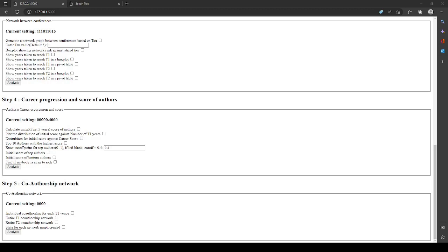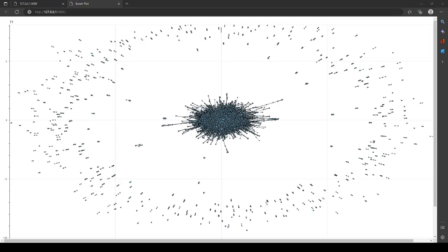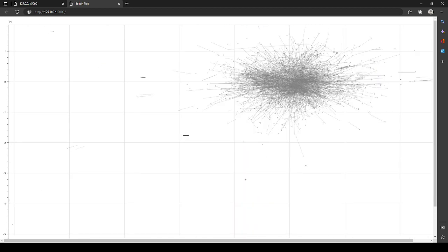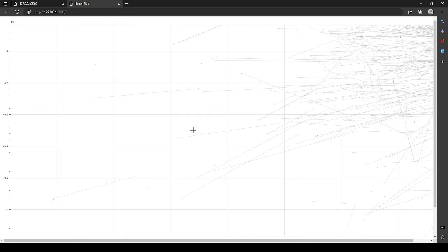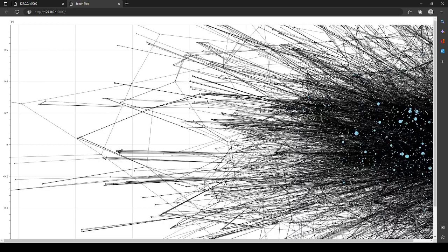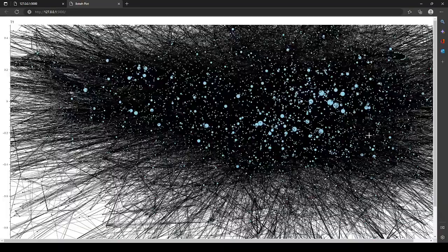Lastly, this application allows us to analyze the collaboration between scientists. Authors that have no co-authorships with other authors will not have any links and will not appear in any of the network graphs. After selecting the options, the analysis will begin. This is the co-authorship network among authors. Nodes represent authors. The degree of a node represents the number of co-authorships an author has. Weighted undirected links between nodes represent co-authorship between two authors. The width of the links represents the number of co-authorships between the two authors.